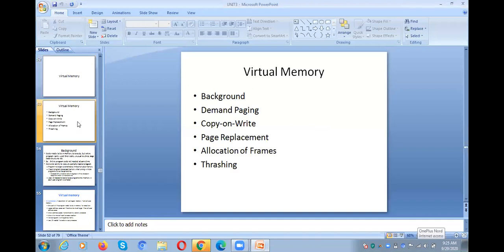First of all, what is virtual memory? Its background, and then demand paging, copy and write, and next page replacement algorithms, and allocation of frames and thrashing. In your syllabus book, there are only a few topics: demand paging, page replacement algorithms, and thrashing. But you need to talk about copy and write and allocation of frames too. Why? Because these two topics are important under the virtual memory concept. Okay.